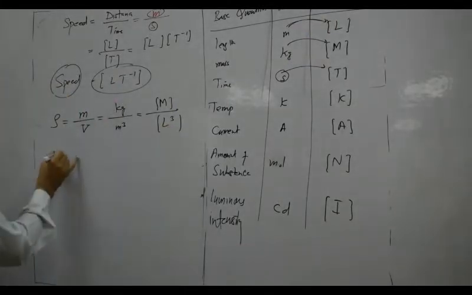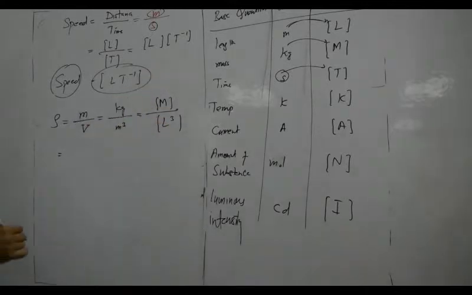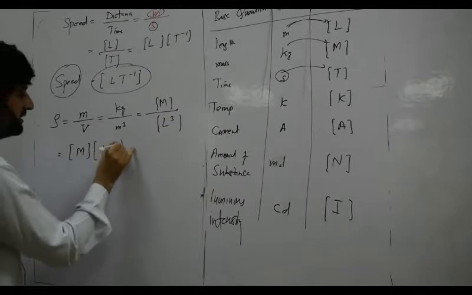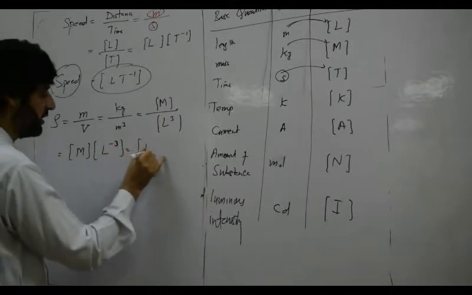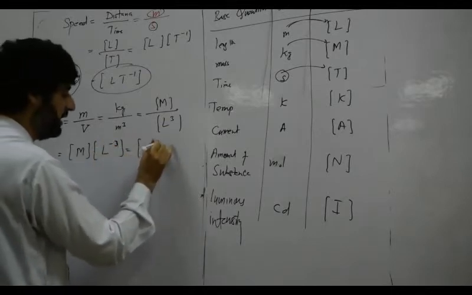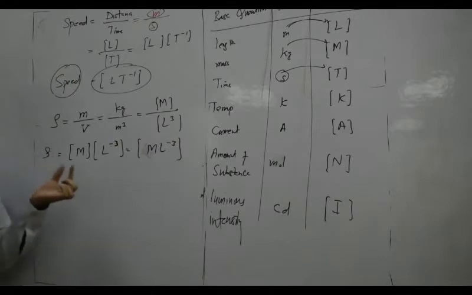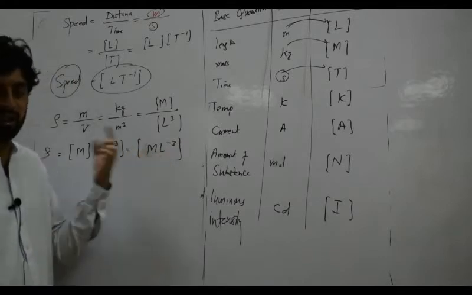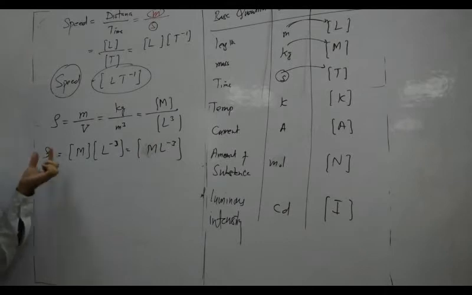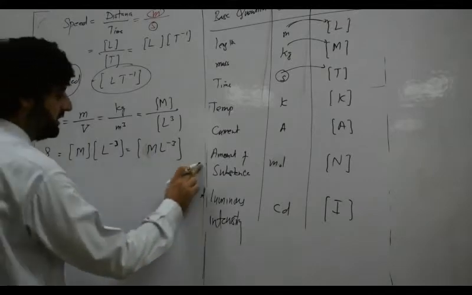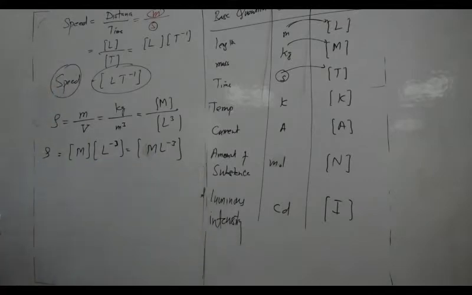If we shift this denominator to the numerator, its power will be negative, so its power is minus 3. Writing it in one square bracket, it will be [ML^-3]. That is the dimension of density. So what is density? Density is a derived quantity, and mass and length are the base quantities. We express a derived quantity in terms of base quantities, and that is called dimensions. That is the definition of dimension.